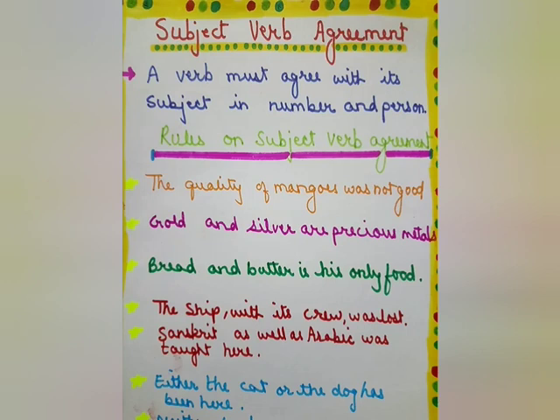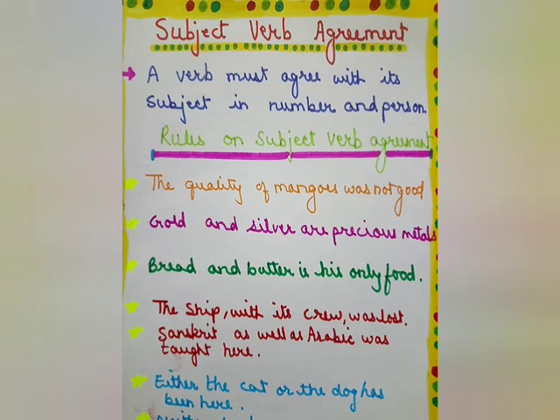Number means to see whether the subject is singular or plural. The verb also should be according to that. And person means whether the subject is first person or second person or third person. The verb should be according to person. So the basic rule is singular subject takes singular verb, and plural subject takes plural verb.